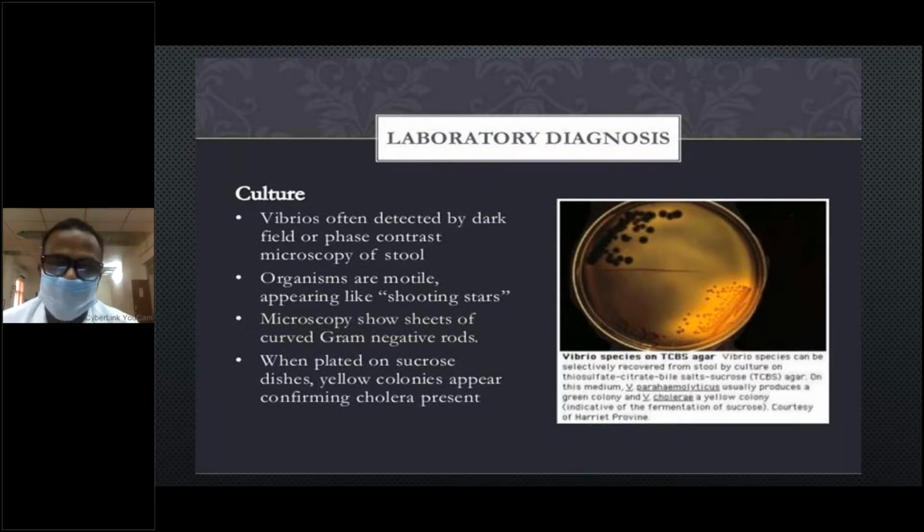Enrichment media are 2: alkaline peptone water and monsur's tellurite taurocholate peptone water. There are 4 plating media: alkaline bile salt agar, GTTA, and TCBS media. The TCBS media is used worldwide. That is the agar I am showing here.